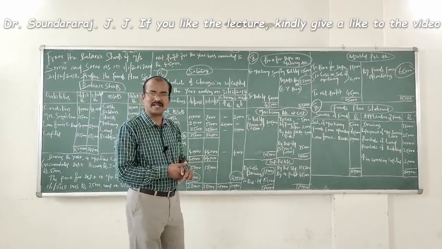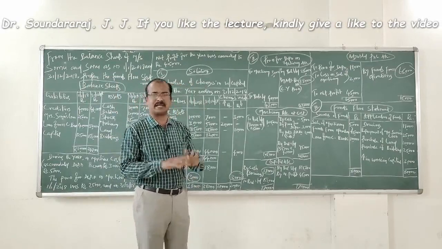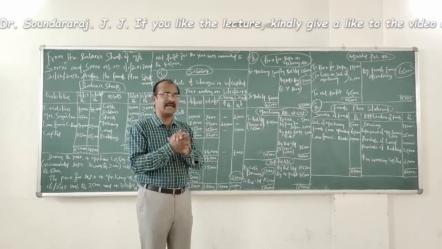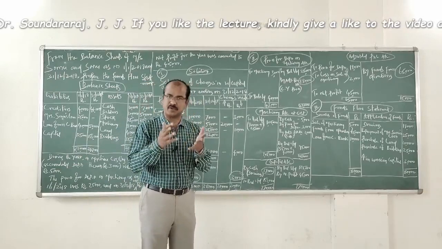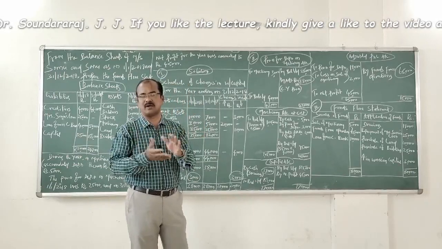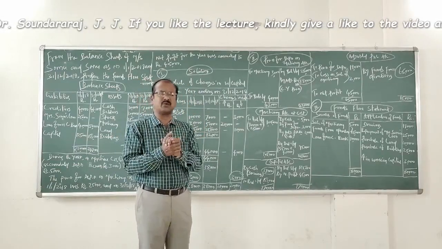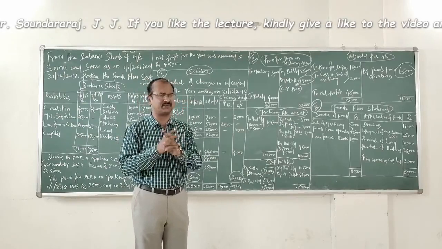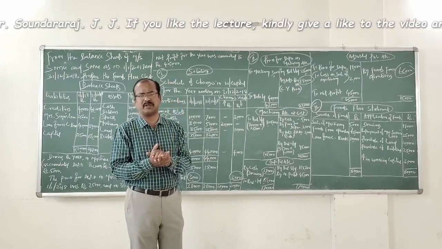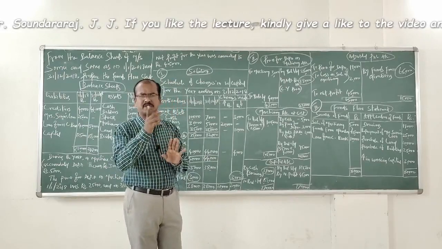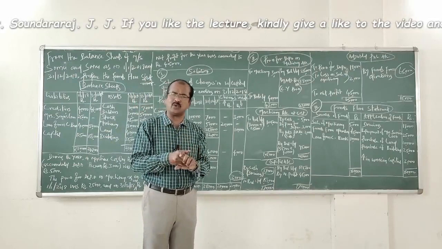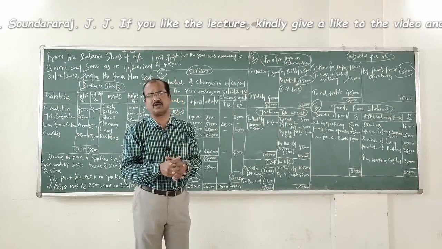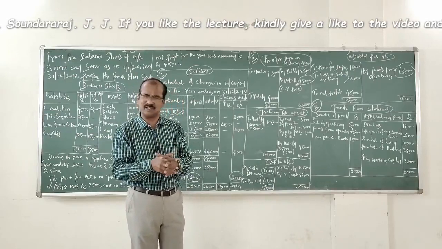Now let us get into the second step, which is nothing but preparation of the required ledger accounts. The end result of the preparation of ledger accounts will be either funds from operations or funds out of operations. Now you should understand which is the first ledger account to be opened. If you find provision for depreciation in a problem related to a particular fixed asset, give priority to opening that ledger account first.